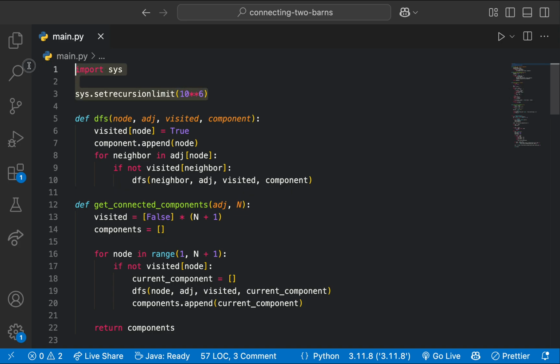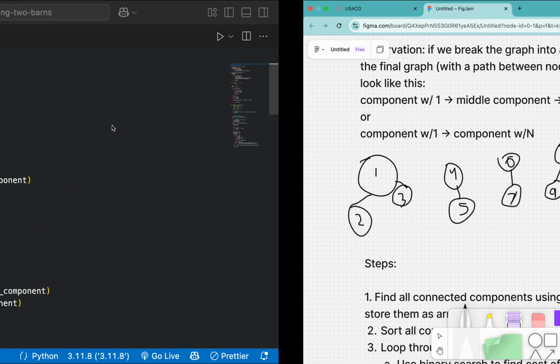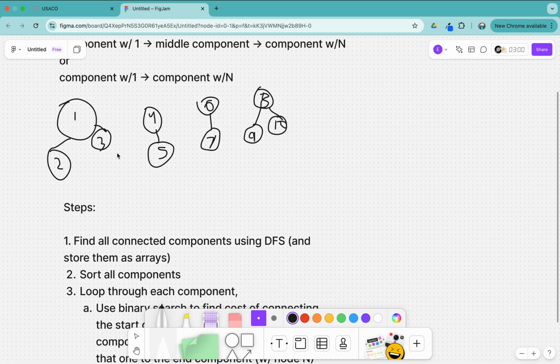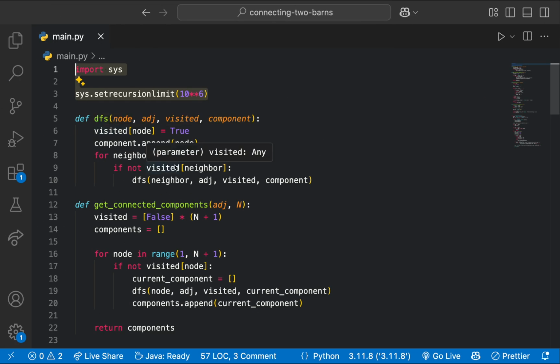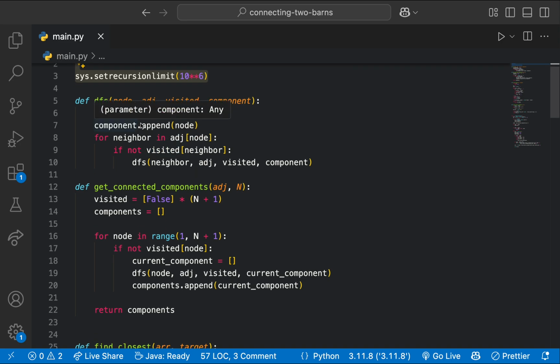First of all, we want to set the recursion limit because we're going to use a DFS to find the connected components, and obviously we don't want to get wrong answers because the recursion limit is too low. So we're just going to do a very basic DFS. We take in visited and component, which is an array that contains all of the nodes in the current connected component we're looking at.